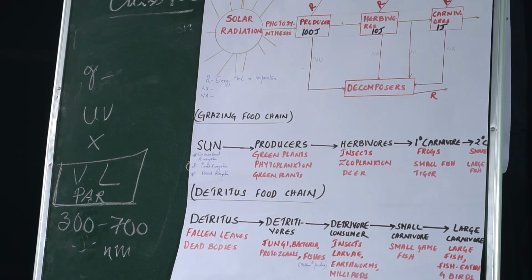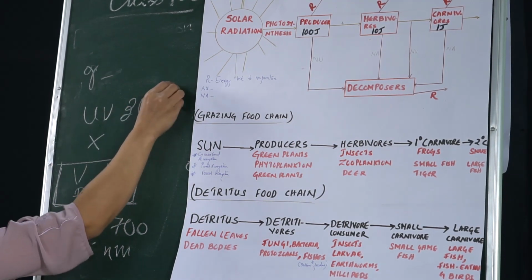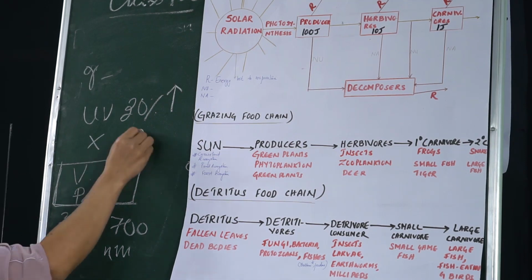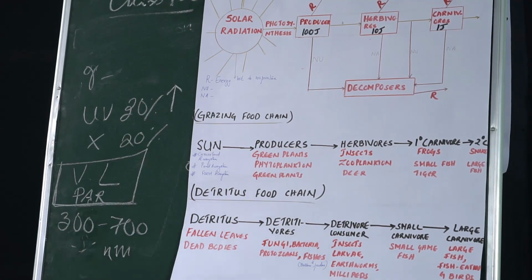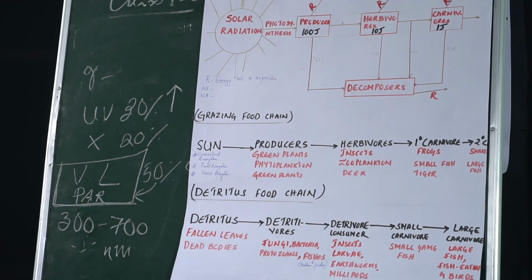Of the total solar radiation coming from the sun, 30% is reflected back into space. Of the 100% coming from the sun, 30% is reflected back, and 20% is absorbed in the atmosphere. Then 50% of the total solar radiation is made available to the plants for photosynthesis.